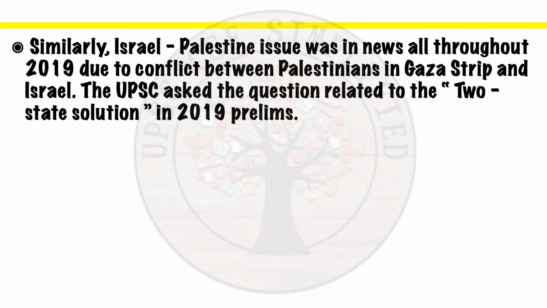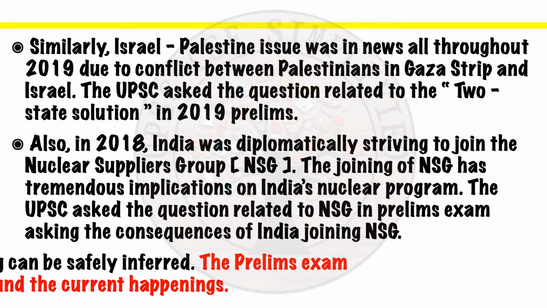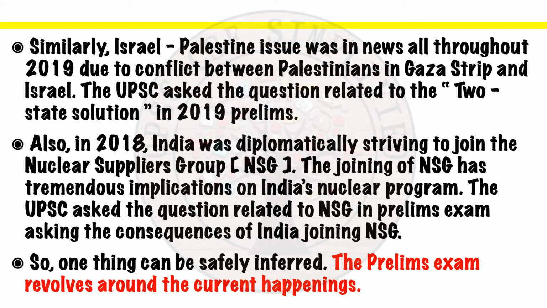Similarly, the Israel-Palestine issue was all over in news throughout 2019 due to conflict between Palestinians in Gaza Strip and Israel. The UPSC asked the question related to the two-state solution in 2019 prelims. Also, in 2018, India was diplomatically striving to join the Nuclear Suppliers Group. The joining of NSG has tremendous implications on India's nuclear program. The UPSC asked the question related to NSG in prelims exam, asking the consequence of India joining NSG. So one thing can be safely inferred: the prelims examination revolves around the current happenings.